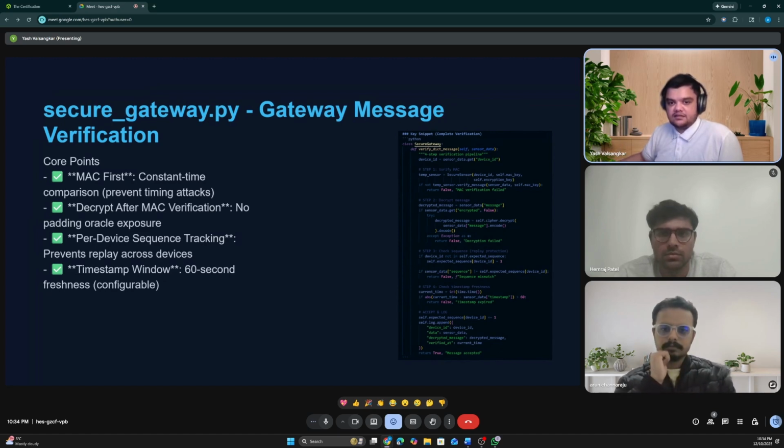Per-device sequence tracking. The gateway maintains expected sequence numbers for each sensor. When a message arrives, we check: is the sequence number higher than we expect? If not, it's a replay, rejected. Timestamp window. The timestamp inside the encrypted payload must be recent, as I said, 60 seconds. All checks are layered and independent. If any check fails, the message is rejected.